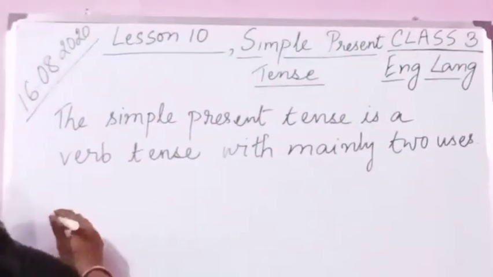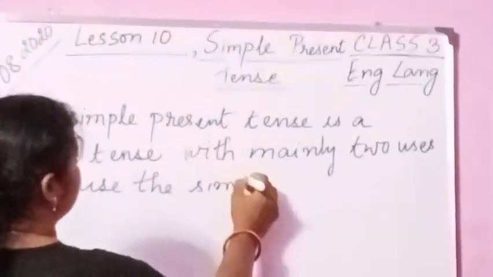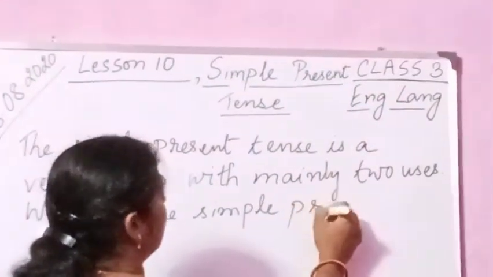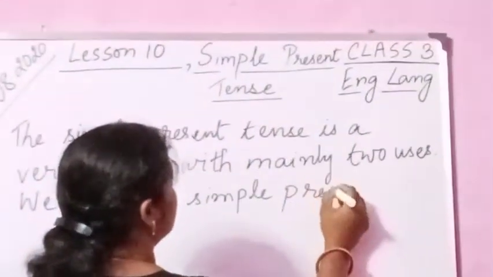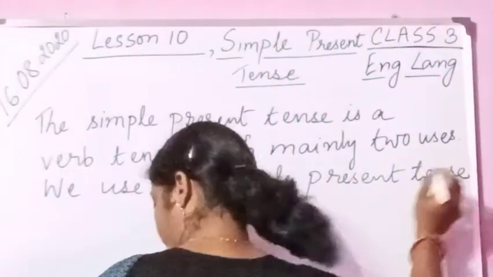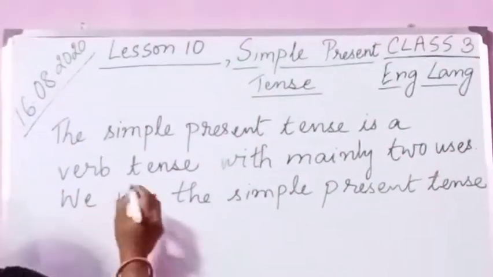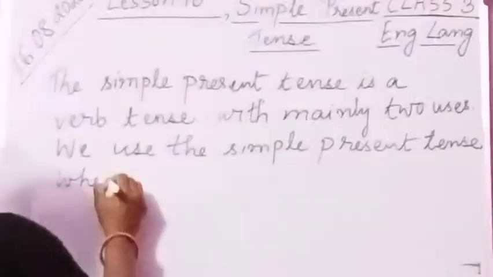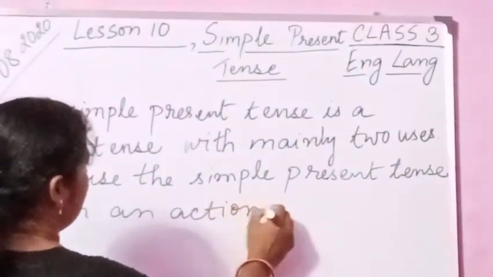Number one, we use the simple present tense when an action is happening. You know what is action?